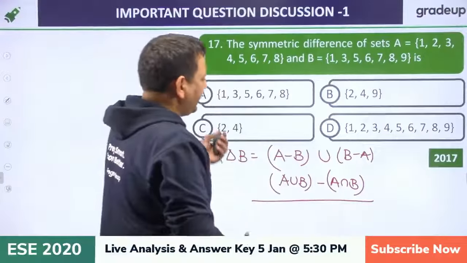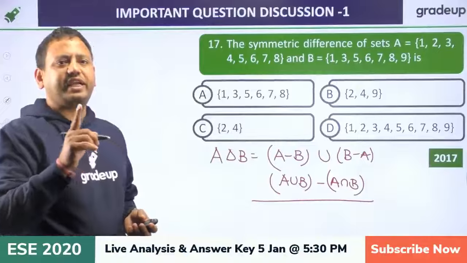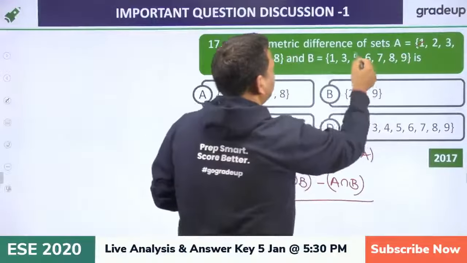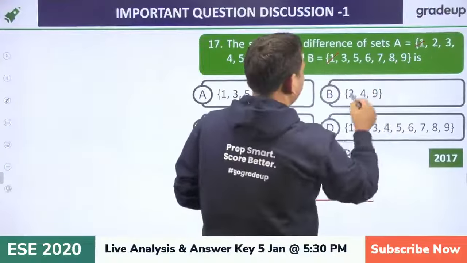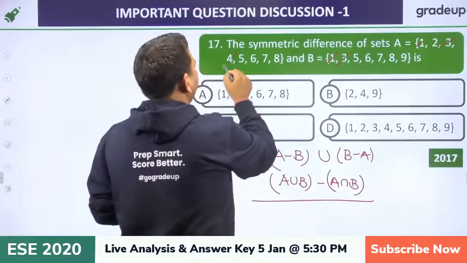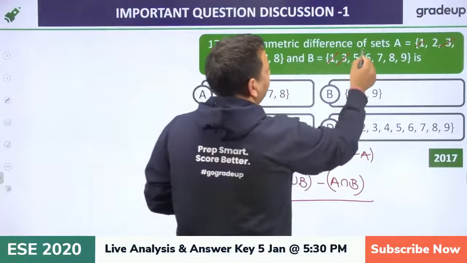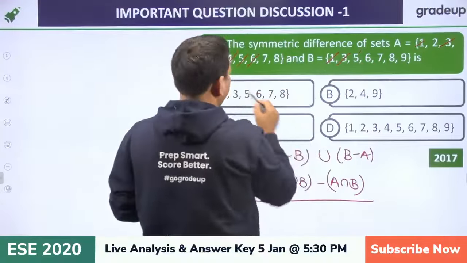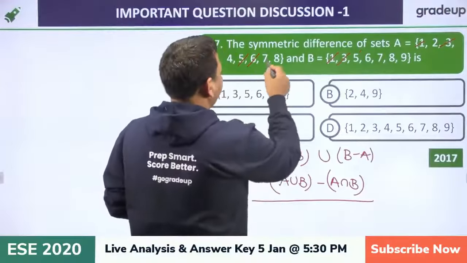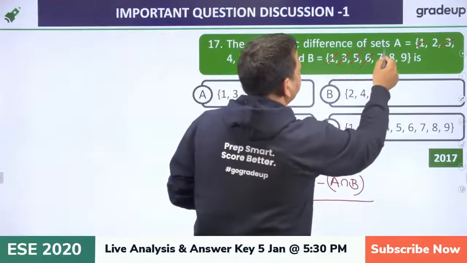Okay, so if we take the elements which are part of exactly one set, 1 would not be there because it is part of 2 sets, 2 would be there, 3 would not be there because it is part of 2 sets, 4 would be there because 4 is a part of only one set. Now 5 would not be there, 6, 7, 8.